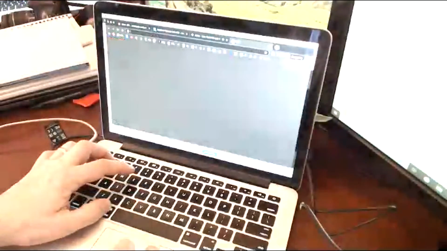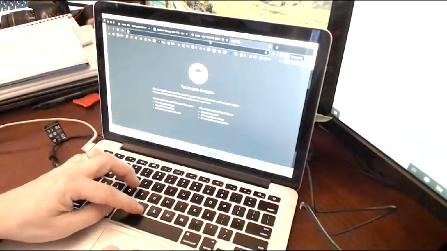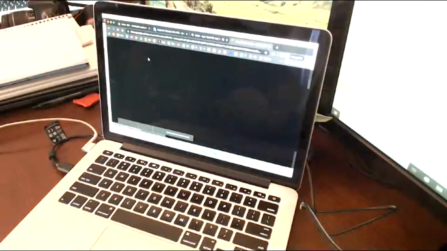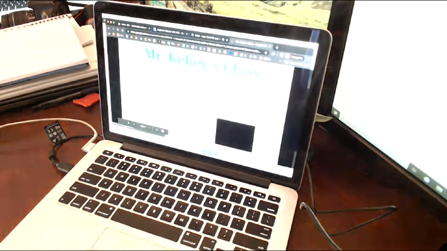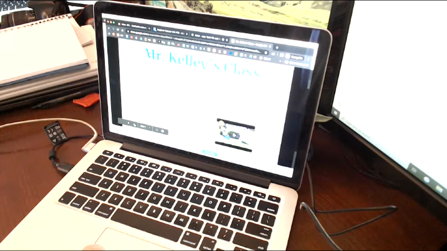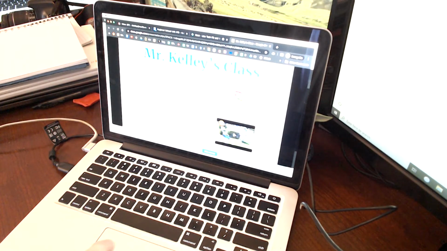Let me jump to another window that's not going to interfere right here. So a parent would see something like this, one link, and they'd be here, and they could click on the links. They could click videos if you have them. They can read your text. They can also go to yesterday's stuff, so I went back and see previous stuff. As they build those resources, it's just a great way to manage that and very easy for them. This can be viewed by a phone, by a tablet, by a laptop, whatever they've got. They can pretty much see this and be able to access it.